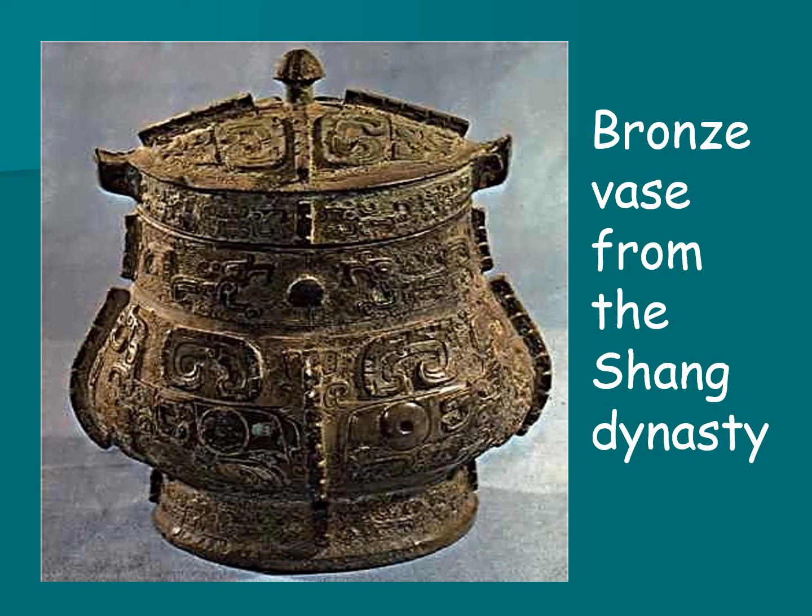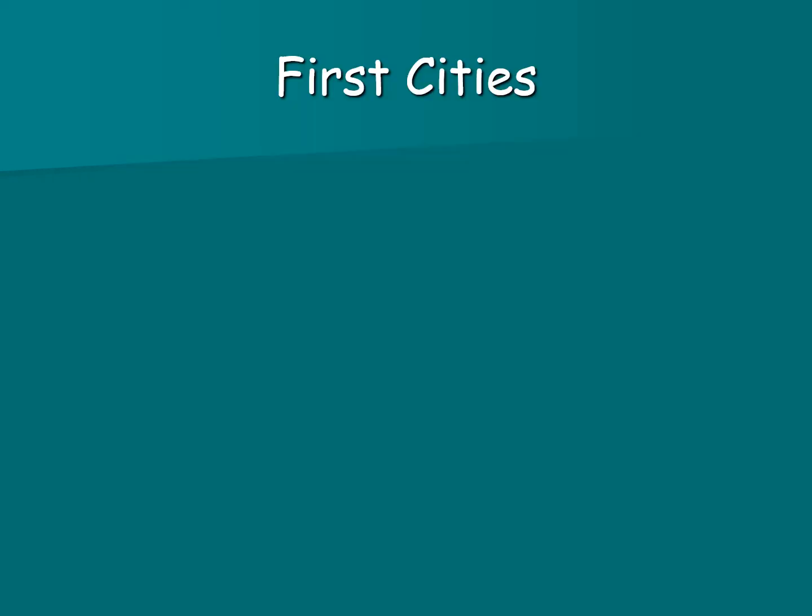Here we have a very intricate bronze vase from the Shang dynasty. And over time, bronze will actually turn green, and that's because of the copper that's used to make bronze. The copper oxidizes and changes color as it does so.